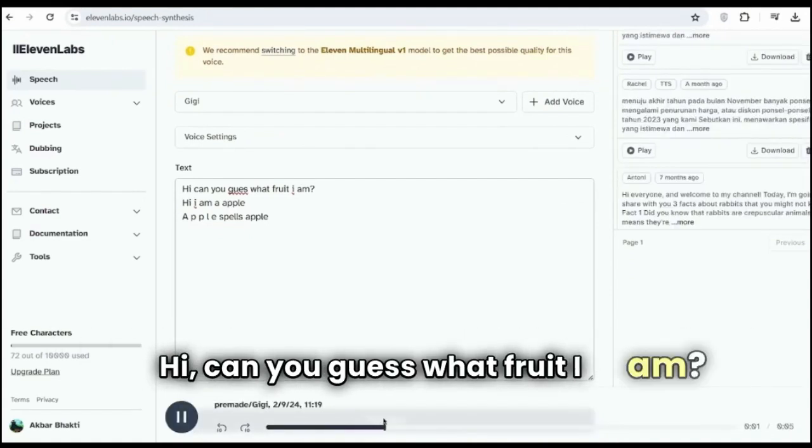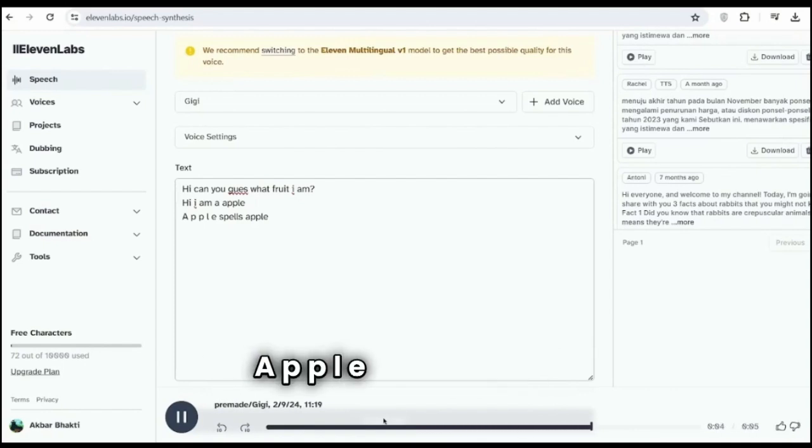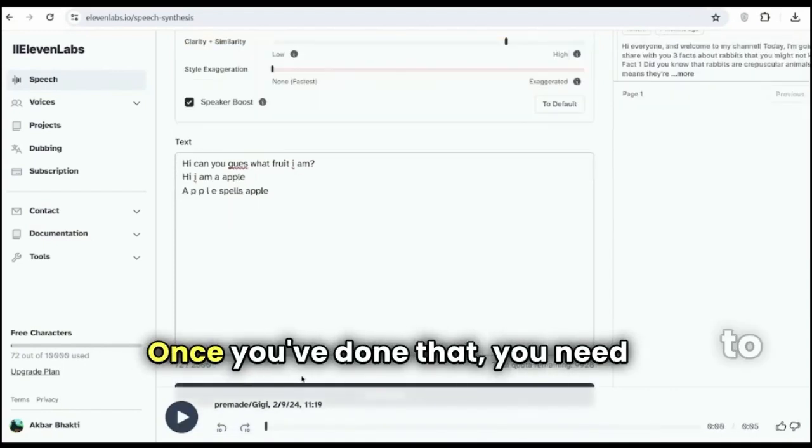Hi, can you guess what fruit I am? Hi, I am an apple. A-P-P-L-E spells apple. Once you've done that, you need to download your audio.